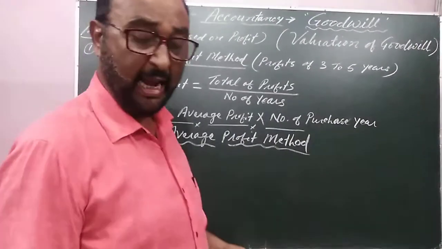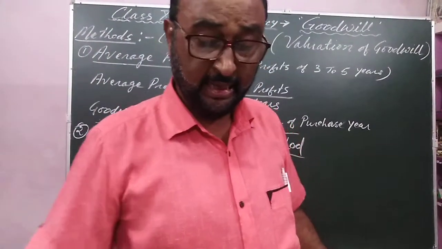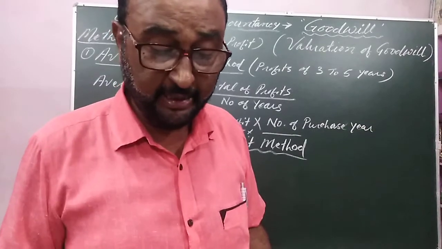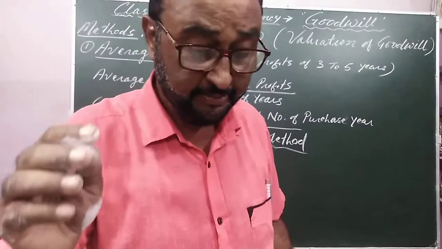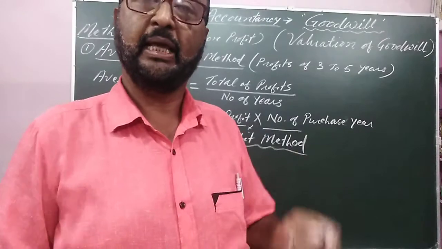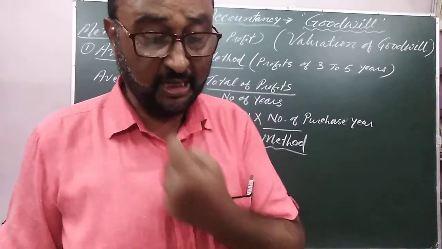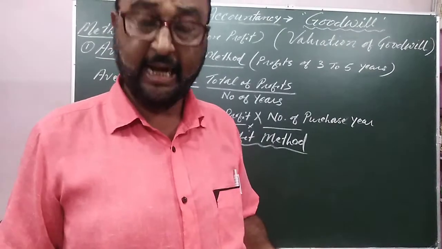So here I would like to explain to you, my dear, that under this method, each year's profit is multiplied by a fixed weight, and that weight is decided. The product of all years is added together.